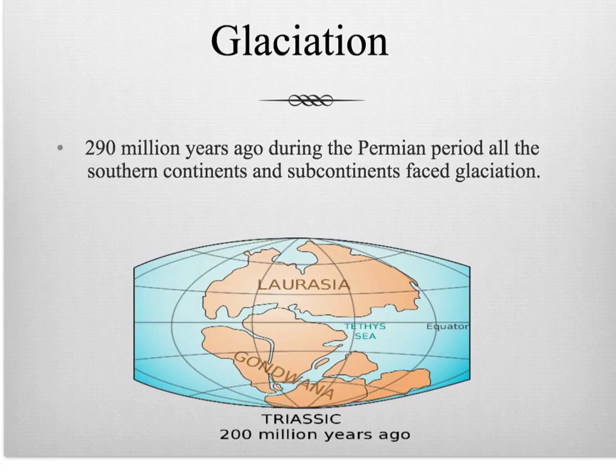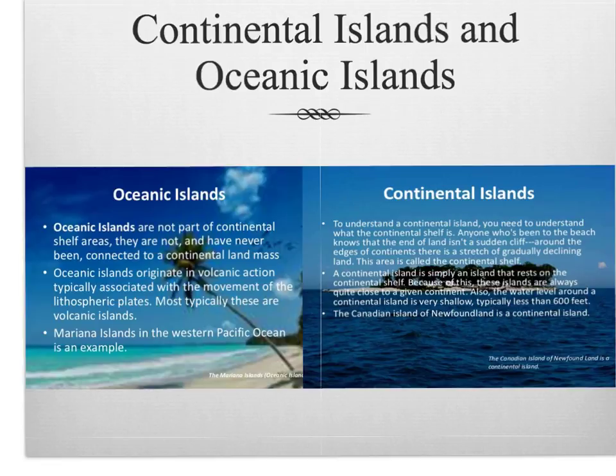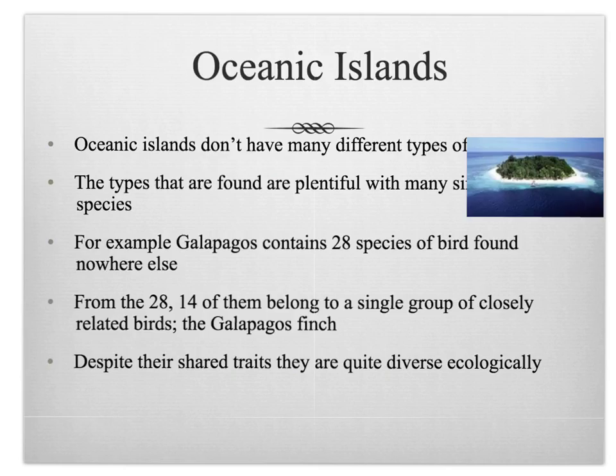Glaciation. 290 million years ago, during the Permian period, all the southern continents and subcontinents faced glaciation. During glaciation, glaciers move. As they move, they bring rocks along with them, leaving scratches, and this is how we know the direction the glaciers moved. Continental islands were once connected to a continent but then got separated, unlike oceanic islands, which were never connected to any continent.